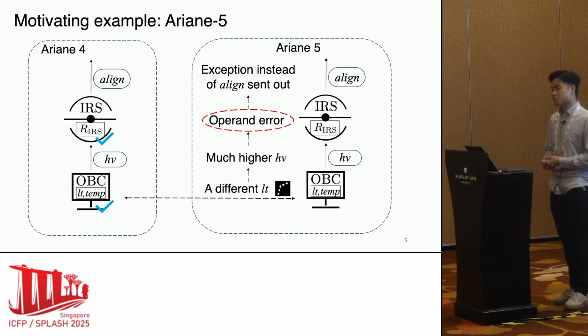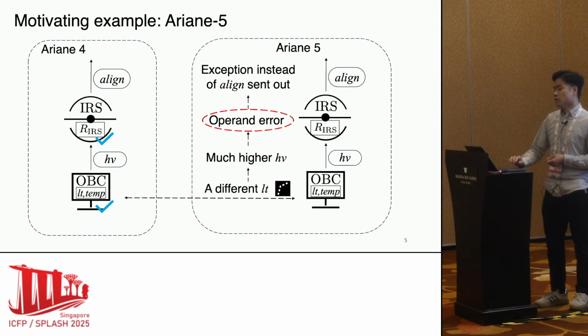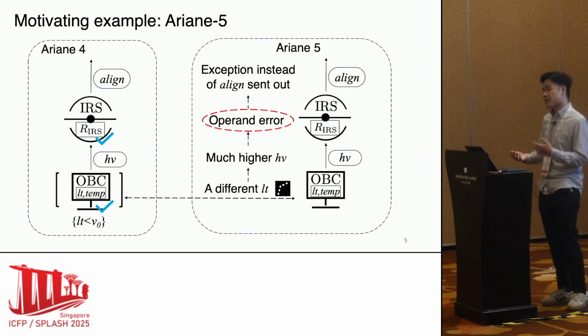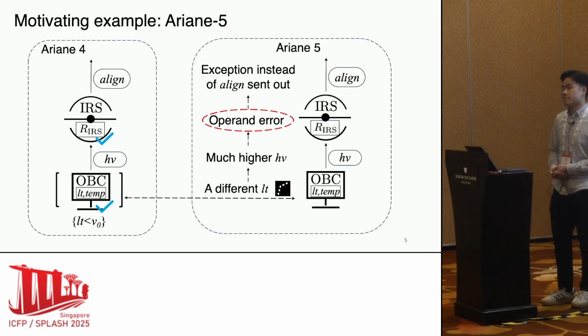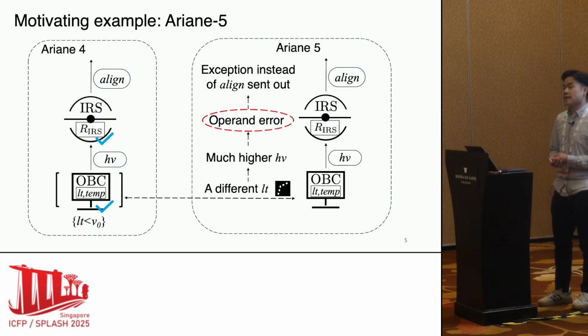To prevent situations like this, we propose to quantify the level of under-approximation via a modality. It ranges over the component's internal resource values. For example, here, the analysis on OBC in Ariane 4 only considers the cases where the internal value of LT is less than some V0. So we attach this modality to the guarantee of this analysis. It shows that this guarantee does not work for Ariane 5 because Ariane 5 has a different LT that is not covered by the test cases here. More importantly, this modality enables us to soundly compose differently analyzed components.